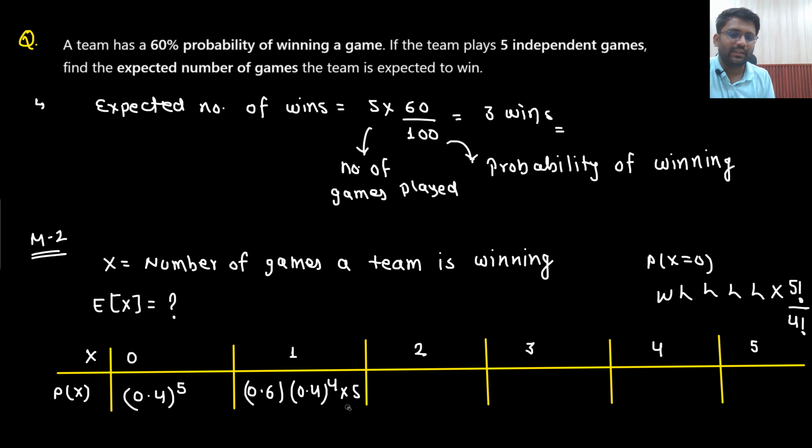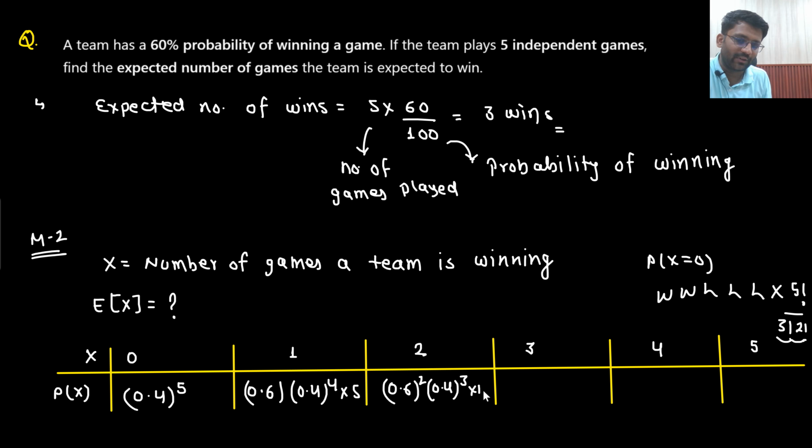So multiply with 5. Next one, they are winning 2 games and losing the other games. Is this probability correct? Absolutely not. Why is that so? Because you are saying that the initial 2 they are winning and the rest they are losing, but they may vary as well. If all of them were different, the answer would have been 5 factorial, but 3 of them are the same and 2 of them are the same. So what would be the answer? 5 into 4 divided by 2, which gives 10.